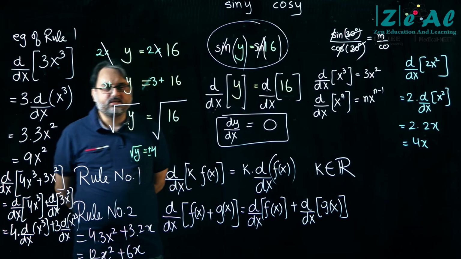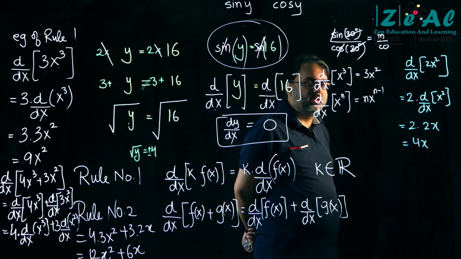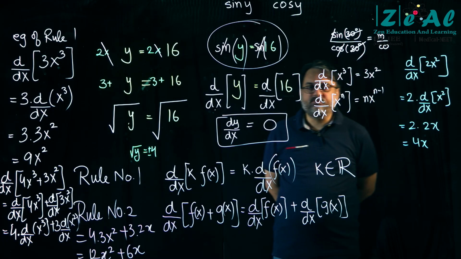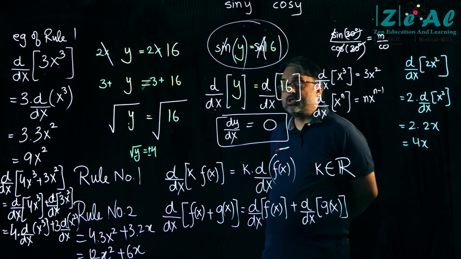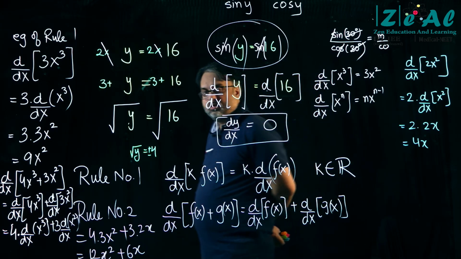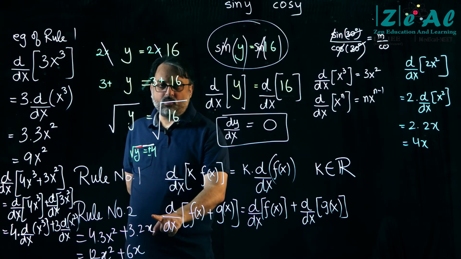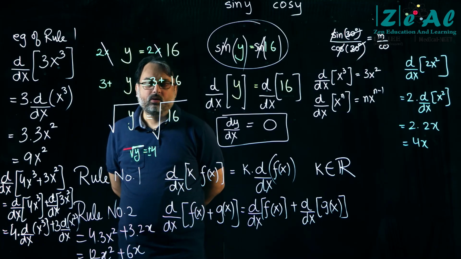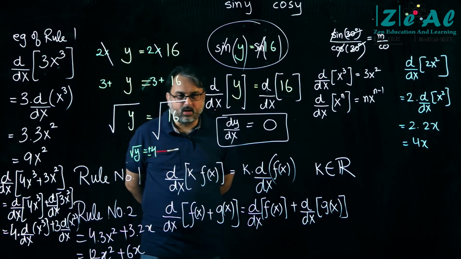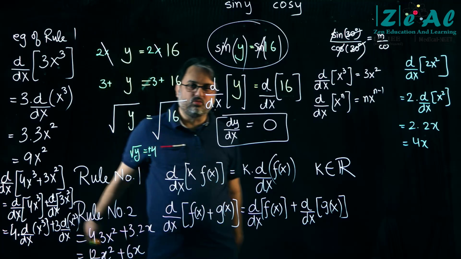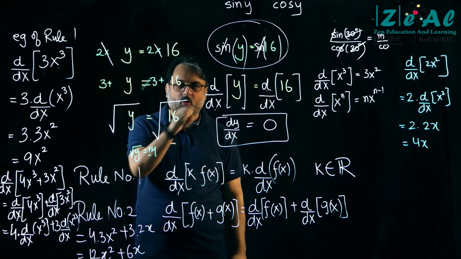Okay. So guys, I will finish here. In the next class, we will start with differentiation of the trigonometric functions. Okay, and I will tell you more rules. I have told you 2 now. I'll tell you 3 more rules. And as I move further, the rules get complicated. You have to really practice to get a hold of it.